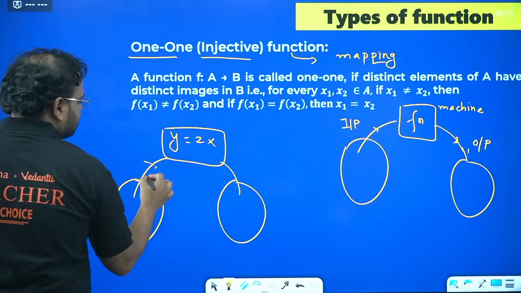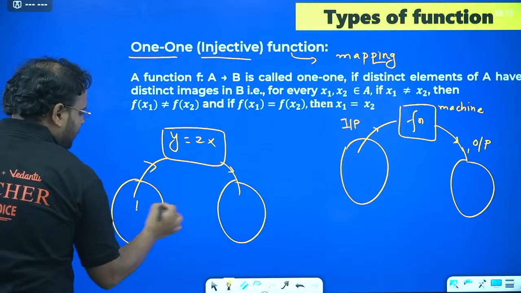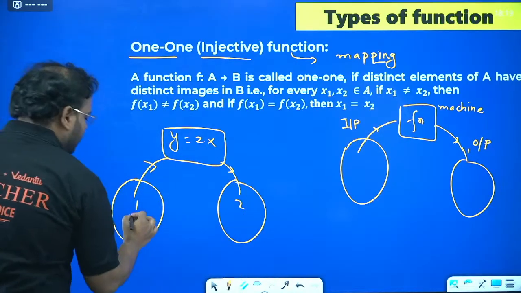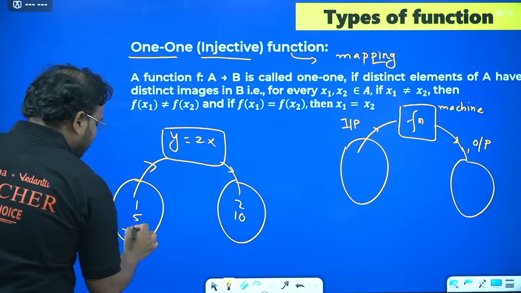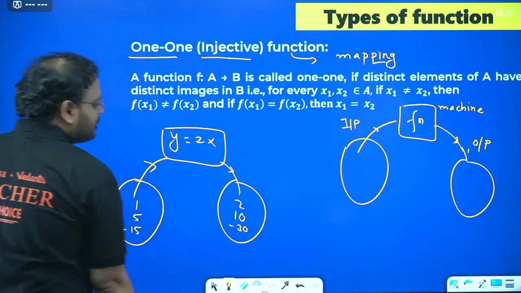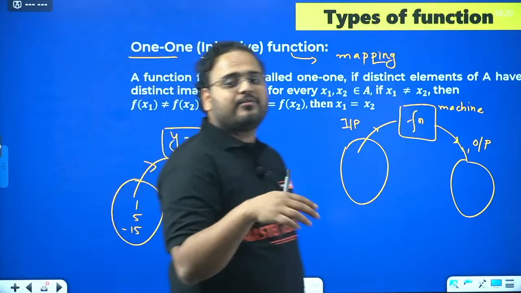Input side, arrow in, arrow out. You take x as 1. What is the y value, sir? 2 into 1, so 2. X as 5. What is the y value, sir? 10. X as minus 5, minus 15, minus 30. So function is the machine that takes an input and gives you an output.